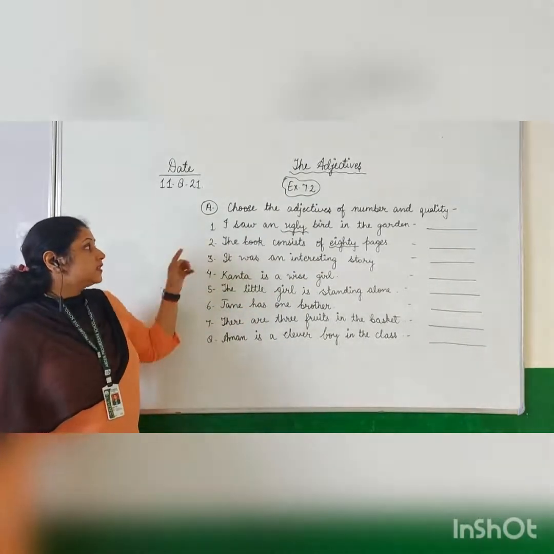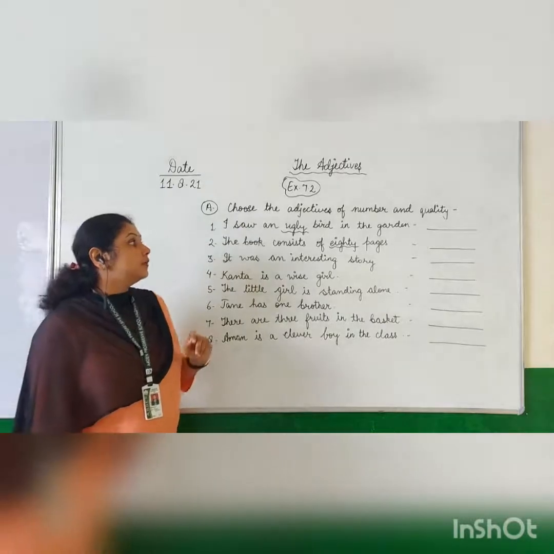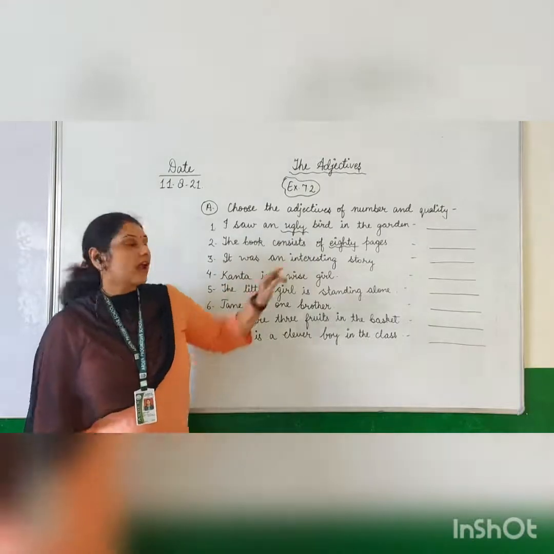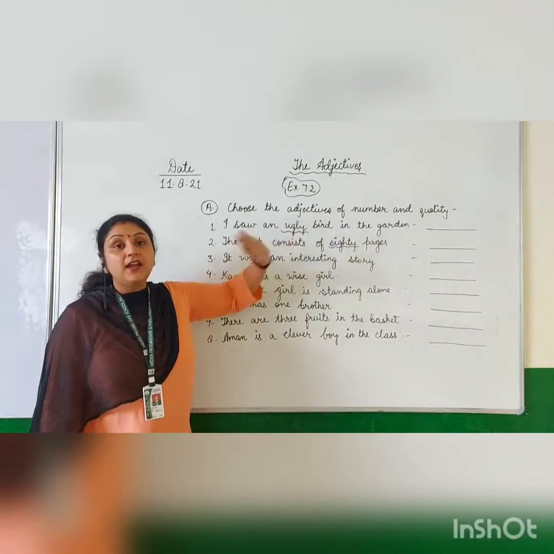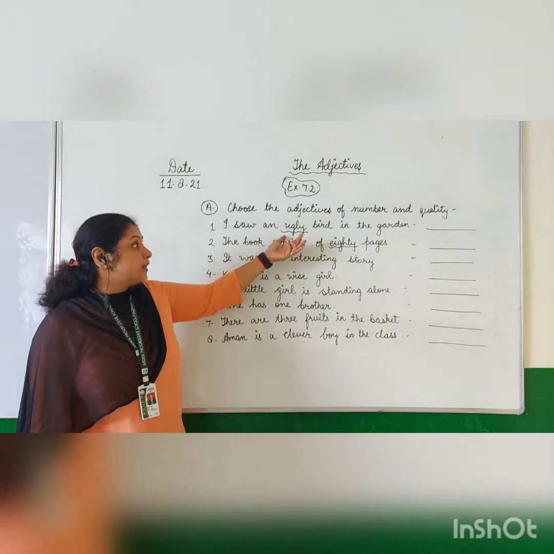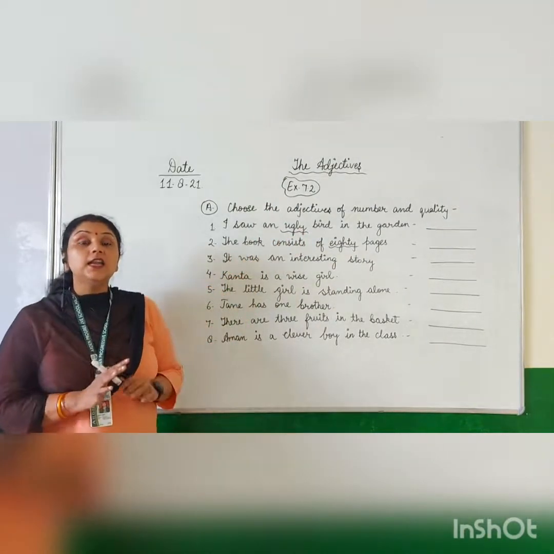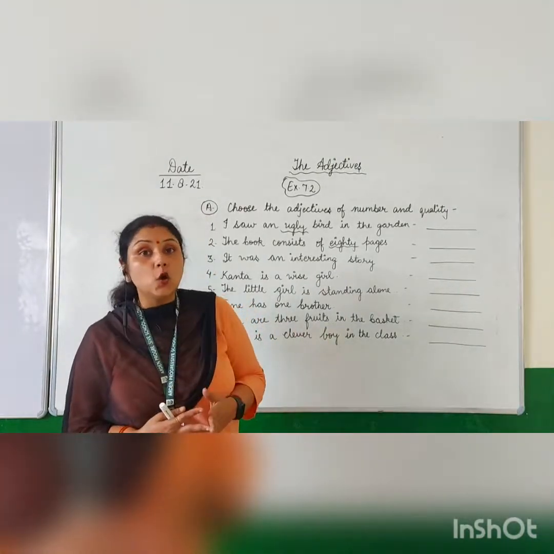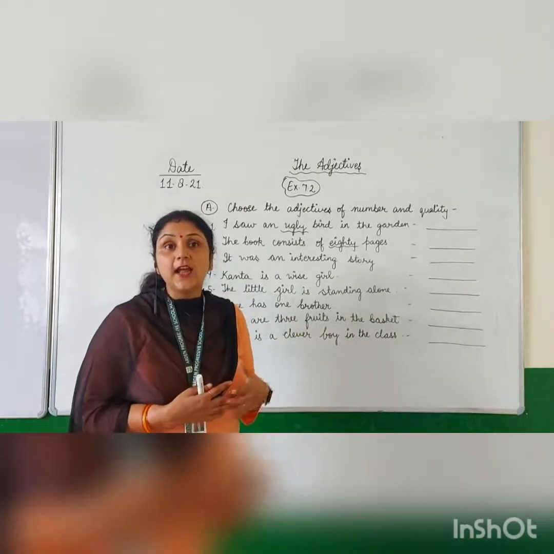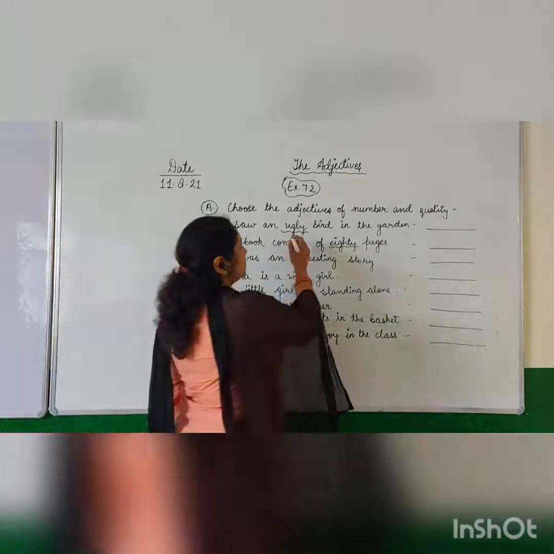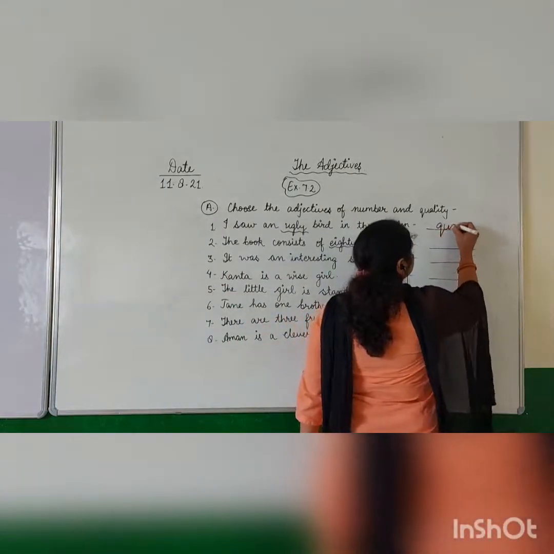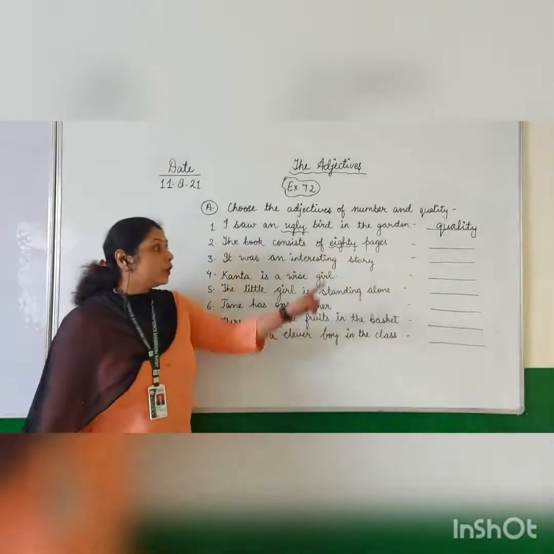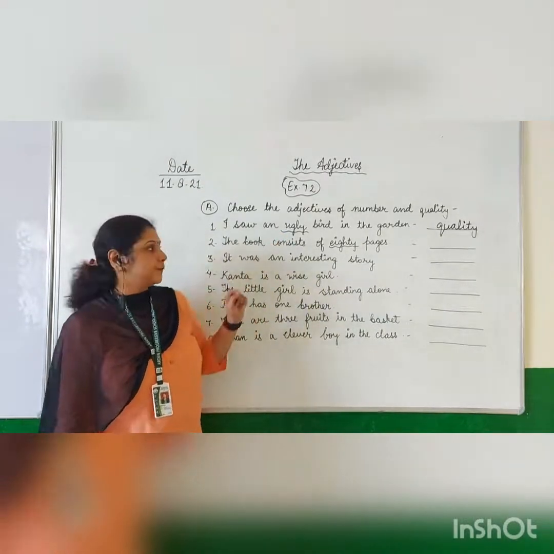So first sentence is, I saw an ugly bird in the garden. So here ugly bird is describing the bird. And which kind of adjective is ugly? Ugly is adjective of quality. That is how the bird looks. चिड़िया कैसी दिखती है? Ugly. So adjective of quality. This is the quality of the bird. How does it look? It looks ugly.